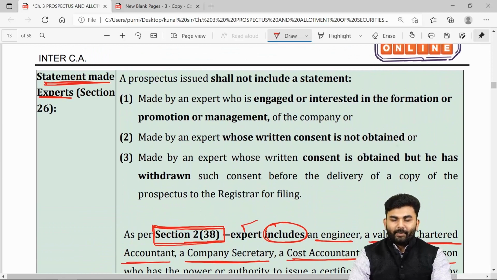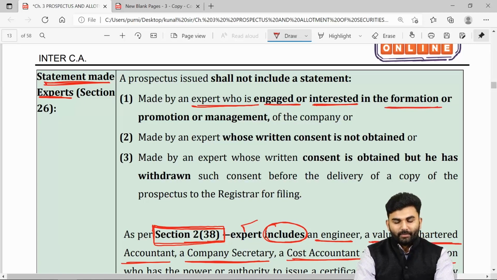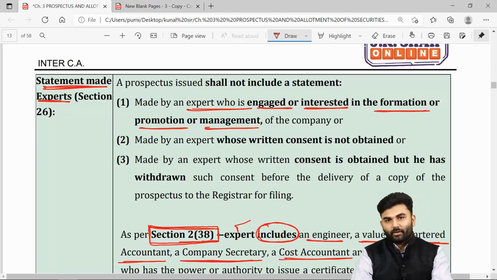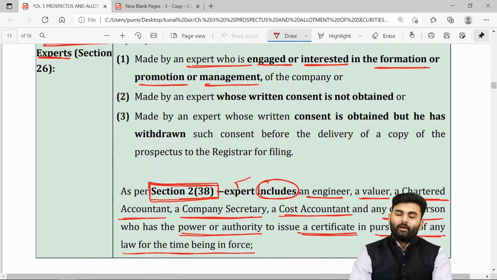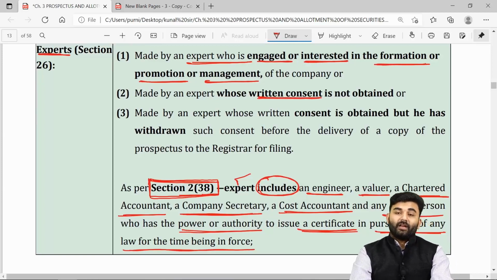Whenever there is a statement given by the expert inside the prospectus, the lawmaker says the expert should not be a person who is engaged or interested either in the formation of the company, or in the promotion of the company, or in the management of the company. Over here, the expert should always give their written consent. If the written consent has not been obtained, then the statements given by the experts cannot be included inside the prospectus of a company.